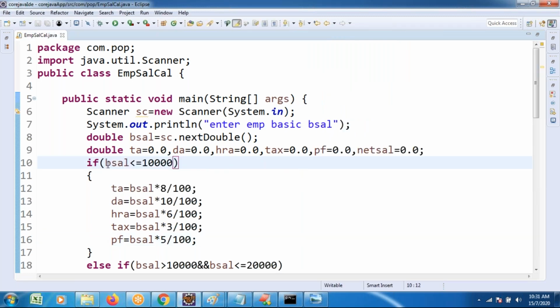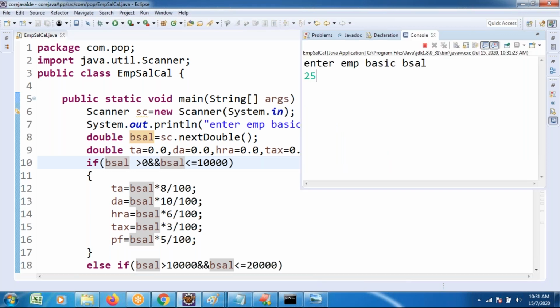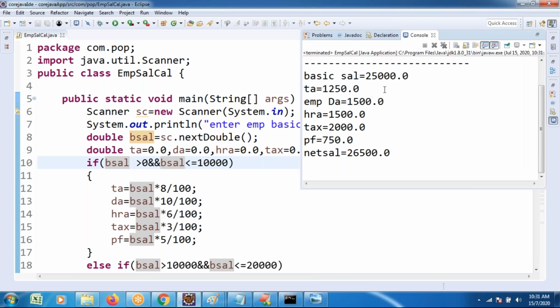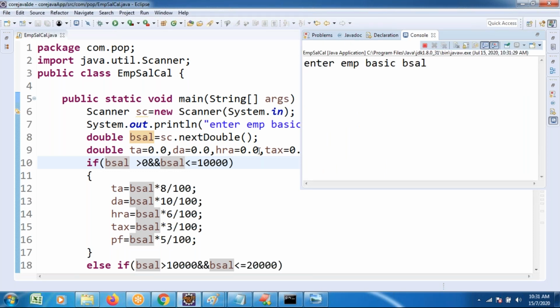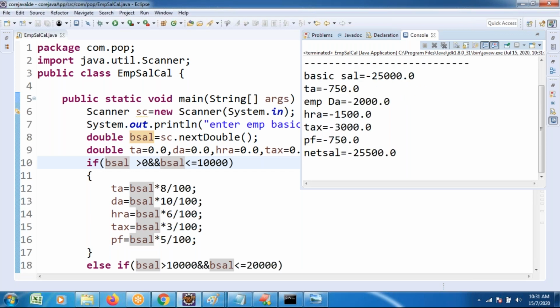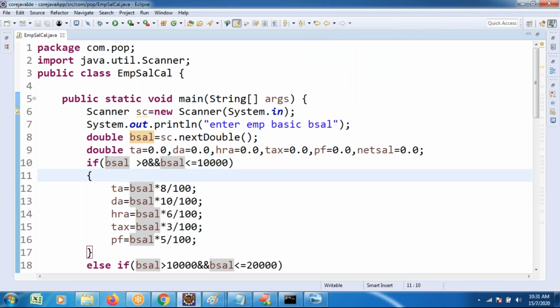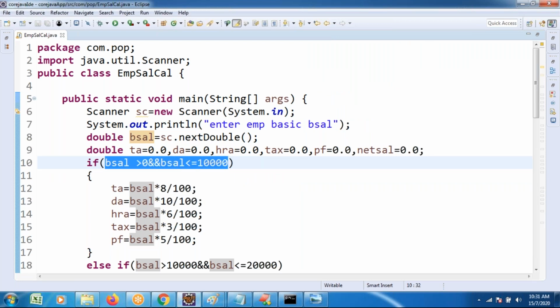To overcome this, I am trying to write one more condition: basic salary greater than 0, and basic salary between 0 to 10,000 enters that logic. Executing again with a positive value entry, everything is fine. Trying to execute a negative value. Previously we got minus 29,000, but now we get minus 25,000. Here we observe that minus 25,000 failed.